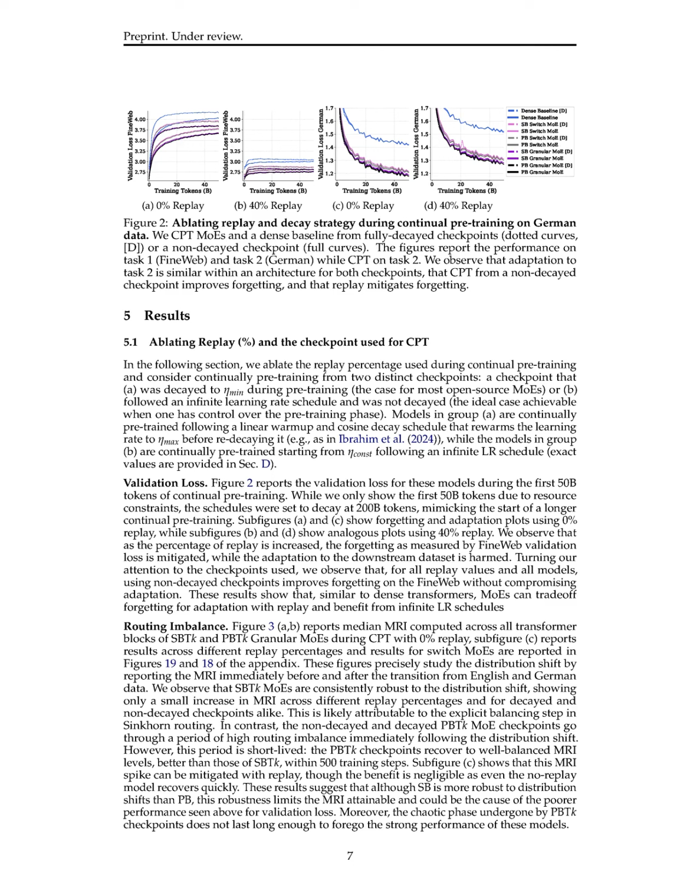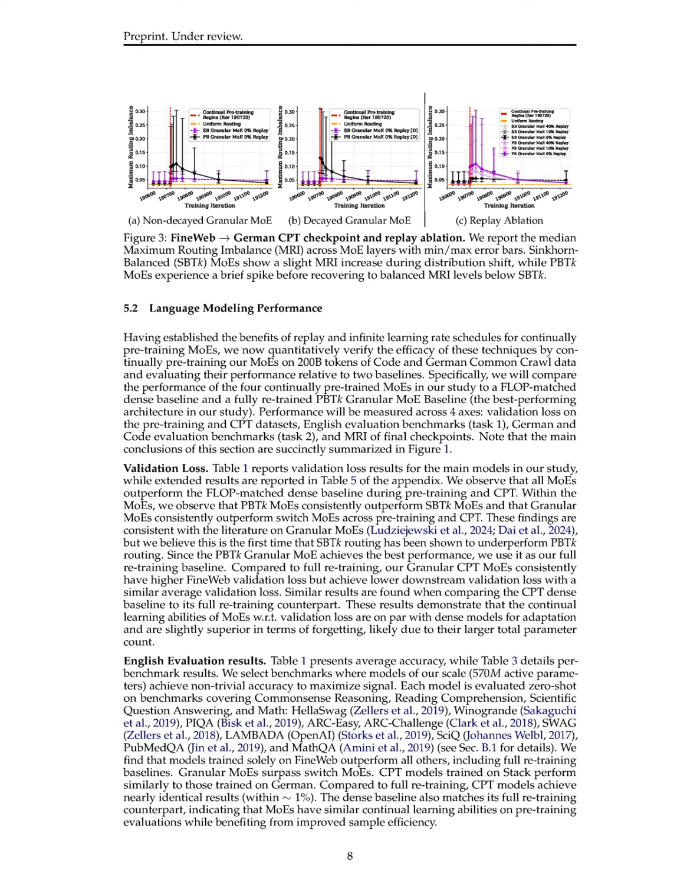Practically, our study demonstrates that both routing algorithms are robust to distribution shifts, as evidenced by their performance metrics, such as language modeling performance and maximum routing imbalance, MRI. Specifically, PBT1 MoEs consistently outperform SBT1 MoEs in terms of validation loss and overall performance, while both strategies effectively mitigate the negative impacts of distribution shifts.